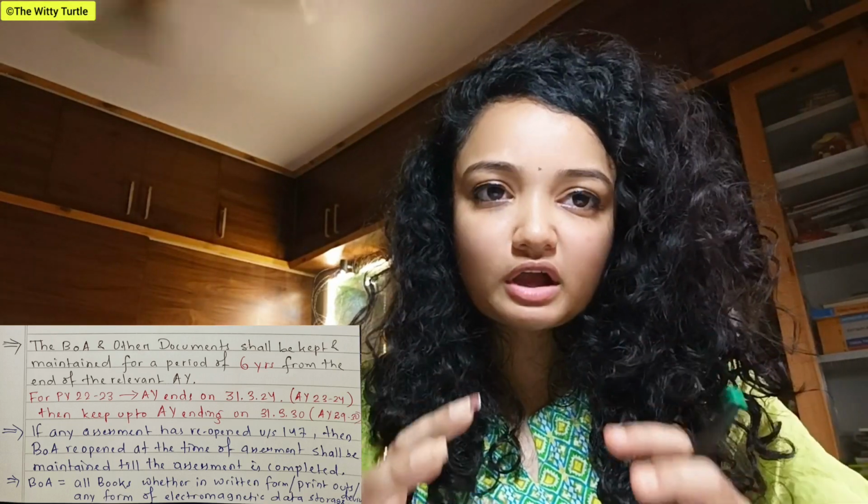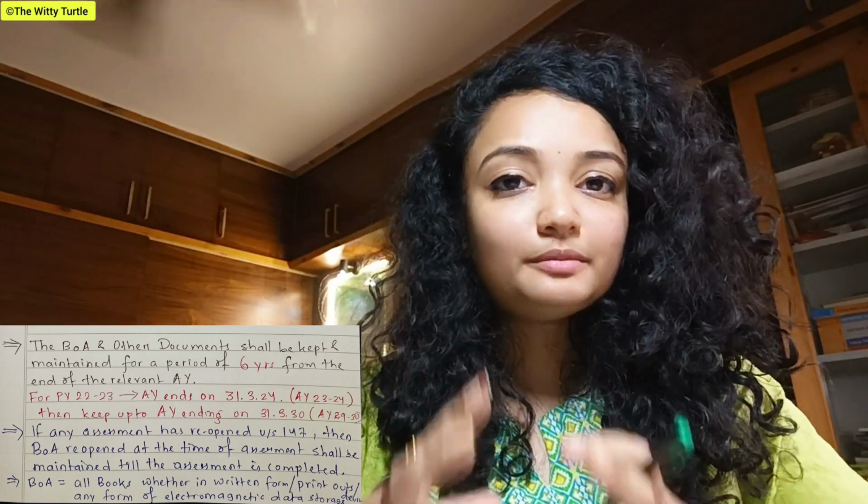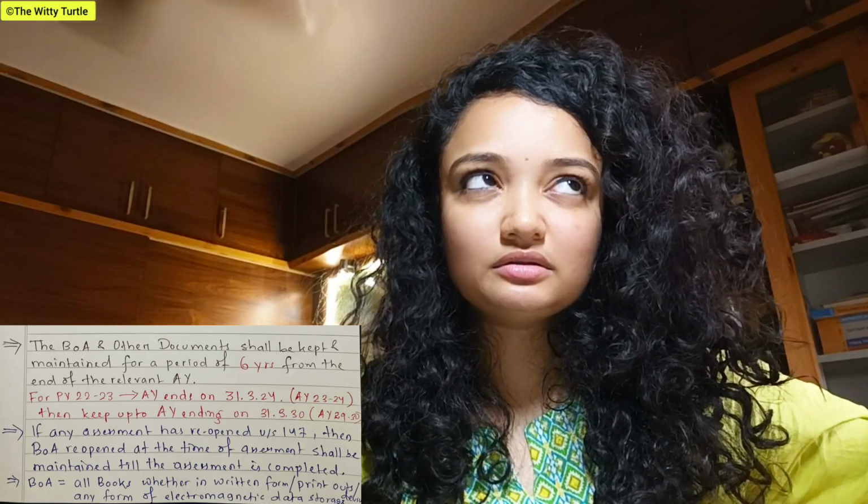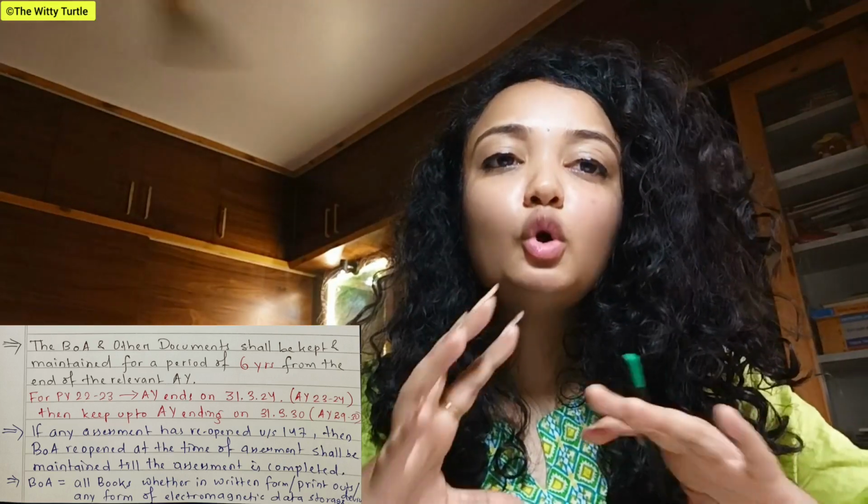So, the assessment year ends on 31st March 2024, and 6 years after the end of the assessment year comes on 31st March 2030, right? So the books of accounts of this year shall be maintained up to the end of the assessment year 2029-30, right? Up to 31st March 2030 they have to maintain all the books of accounts, right?